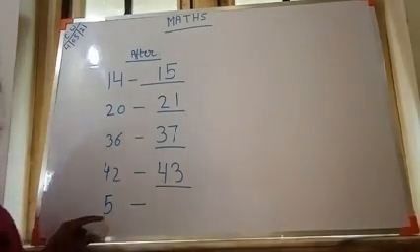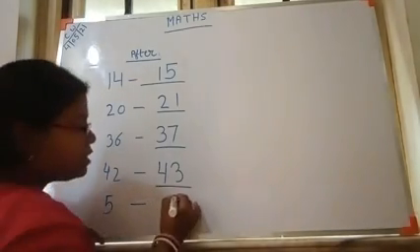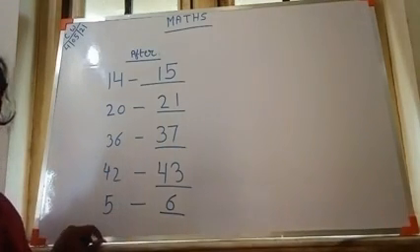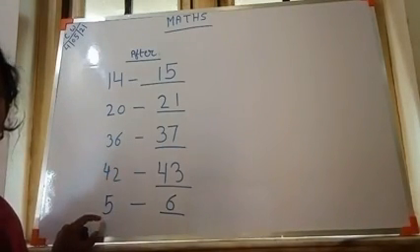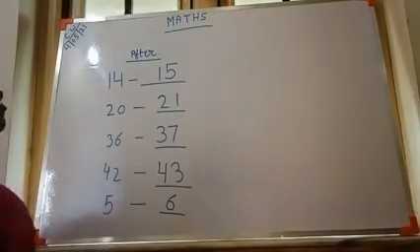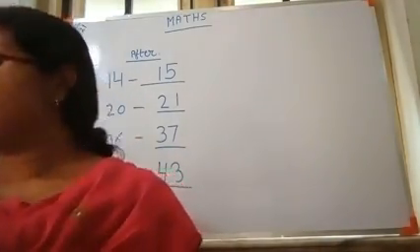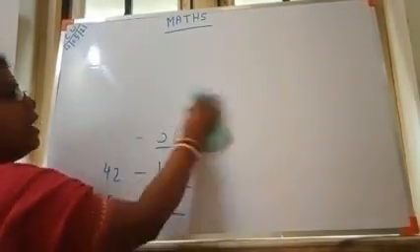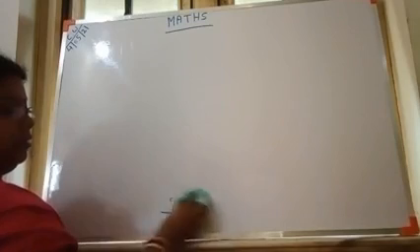Here it is 5 and the after number of 5 will be 6, because 6 comes just next to 5. So the after number of 5 will be 6, because after number means the next number. Okay. I will make you understand again and again.